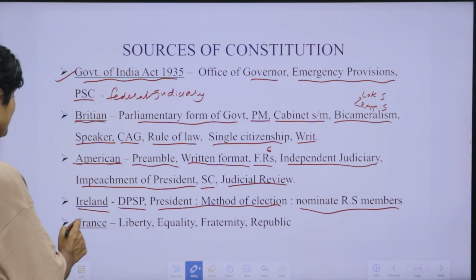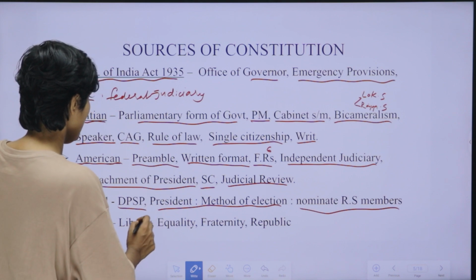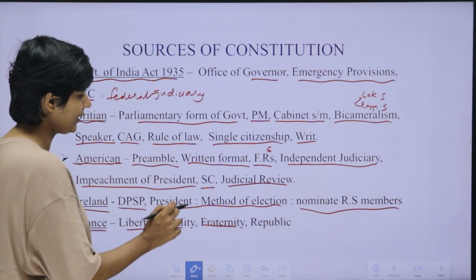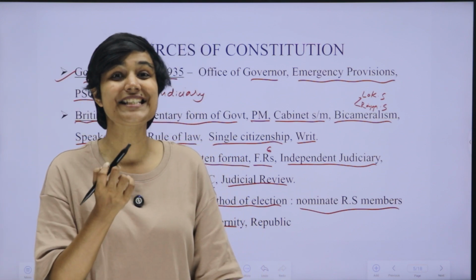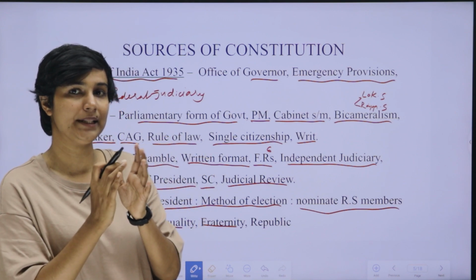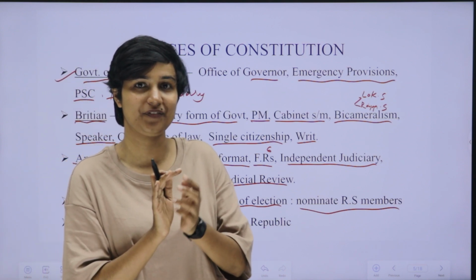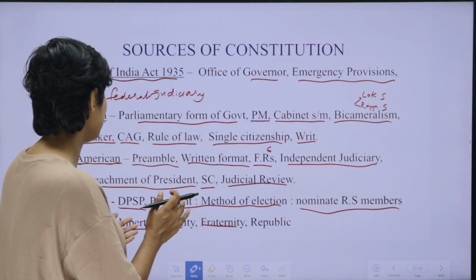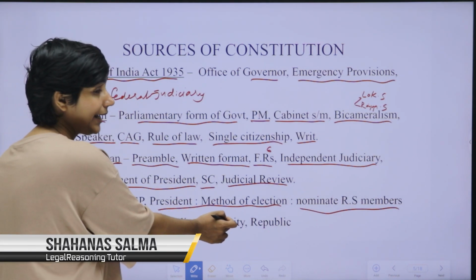Then next is France. From the constitution of France, we took the ideals of liberty, equality, fraternity. These three points came as part of the French Revolution of 1789. As part of the French Revolution, these terminologies were derived and became part of the French constitution. From it we took these ideas of liberty. Liberty means independence or freedom. Equality, you may all know. Fraternity is a kind of brotherhood.